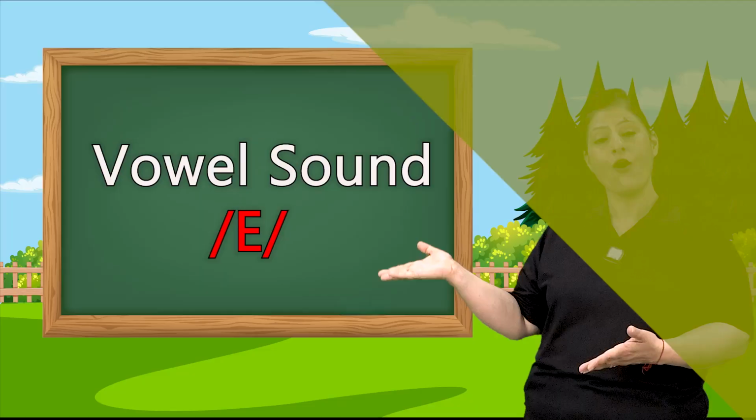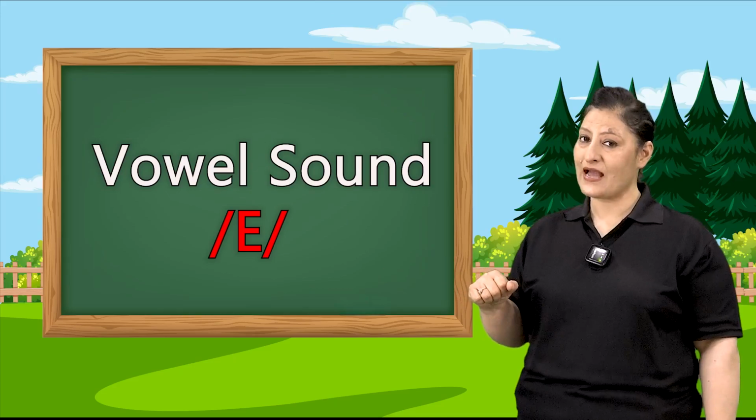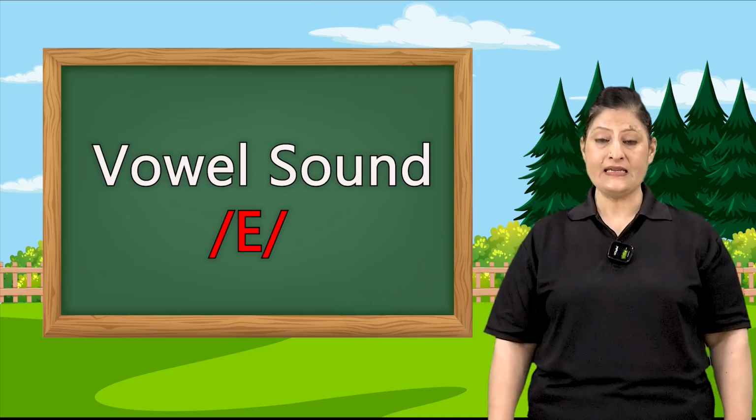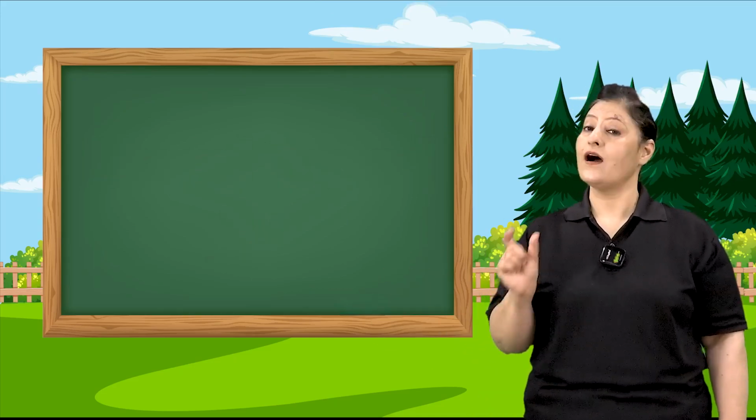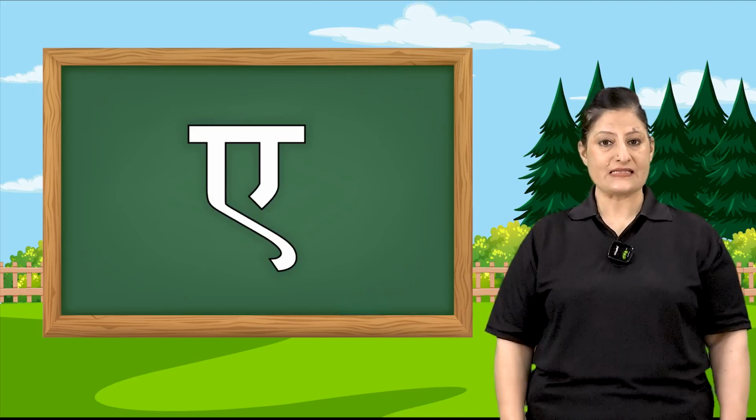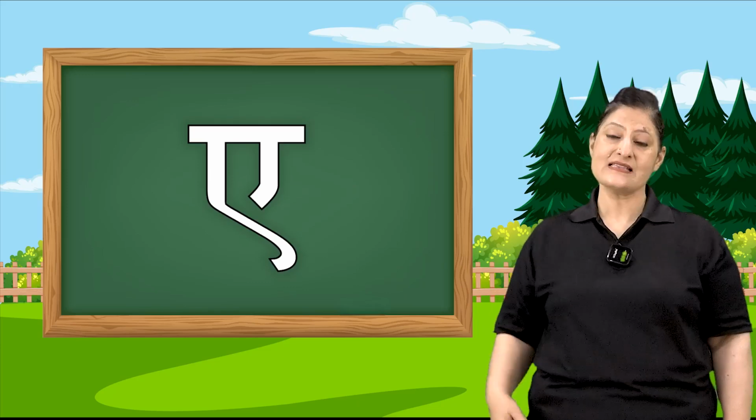Children, we have already learned about the vowel sound of A, which says A. Now it's time to learn about the vowel sound of E. E says E, a short sound. E says E.